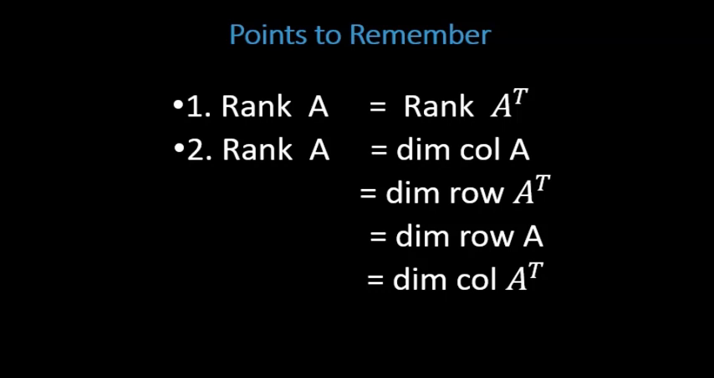Then the second point, rank of A is equal to dimension column A by definition. But dimension column A is equal to dimension of row A transpose. This we have learned in the previous lesson. But dimension of row A transpose is equal to dimension of row A. And again dimension row A is equal to dimension of column A transpose. So we can say in general that all these, dimension column A, dimension column A transpose, dimension row A, dimension row A transpose, all these four are equal and they are equal to even rank of the matrix A.